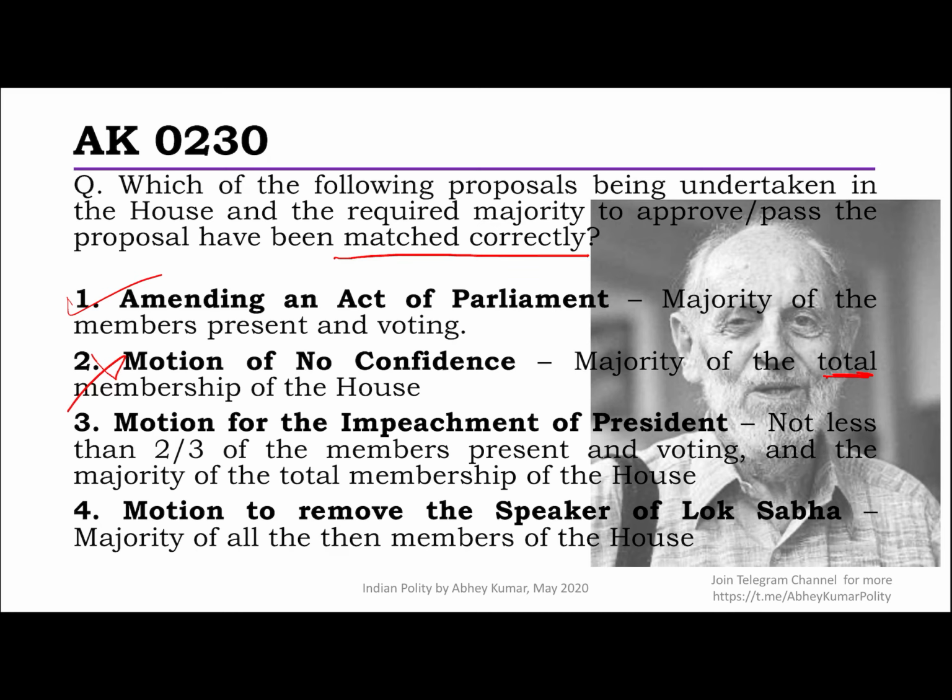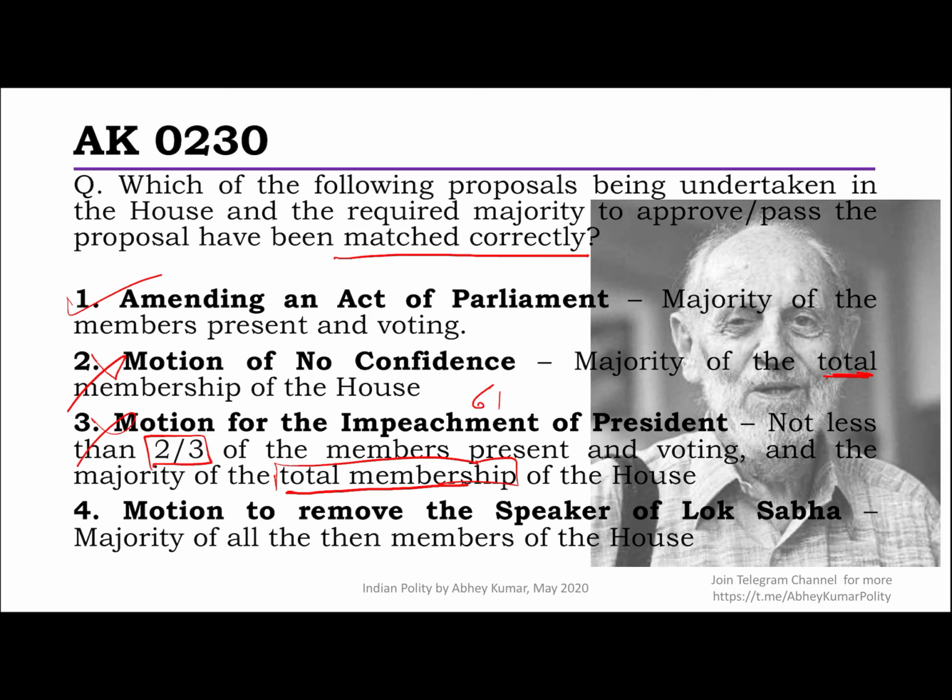Third one says motion for the impeachment of President, not less than 2/3 of the members present and voting. This is actually wrong. I'm sure you know from Article 61 of the Constitution that this is the toughest majority required for anything, and this is the only such thing in our Constitution. 2/3 of the total membership of the House. It doesn't matter how many are present or not and how many are voting. It needs to be 2/3 of the total strength. So this is wrong.